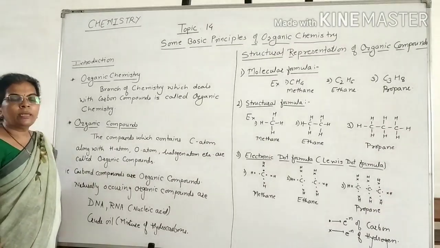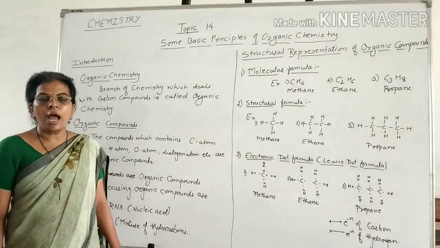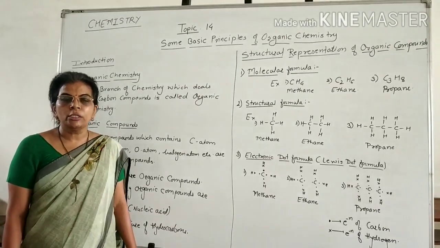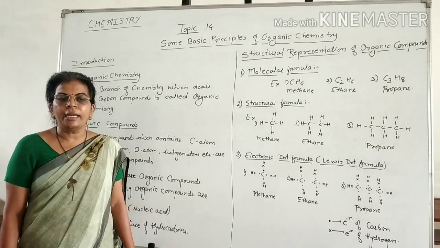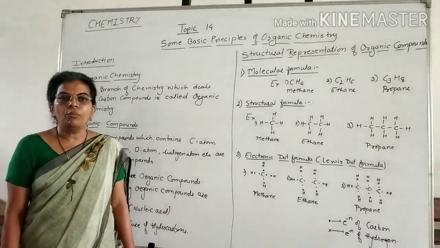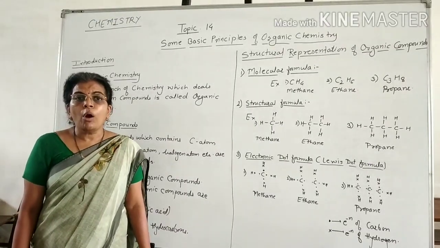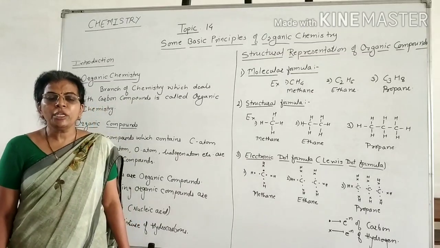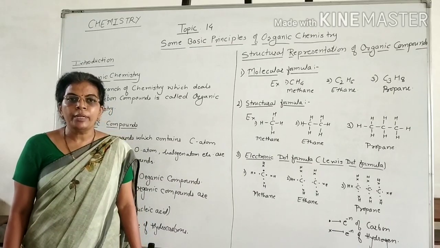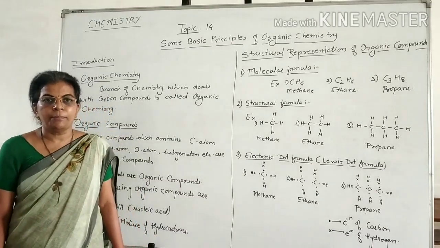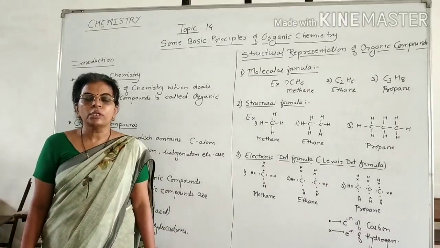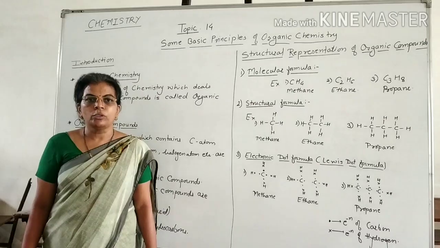For example, naturally occurring organic compounds are carbohydrates, proteins, fats, oils or nucleic acids like DNA, RNA. Then crude oil is the best example of organic compound. This crude oil is the mixture of hydrocarbons like methane, ethane, propane, butane or isobutane, etc. That is, various naturally occurring compounds are nothing but organic compounds.